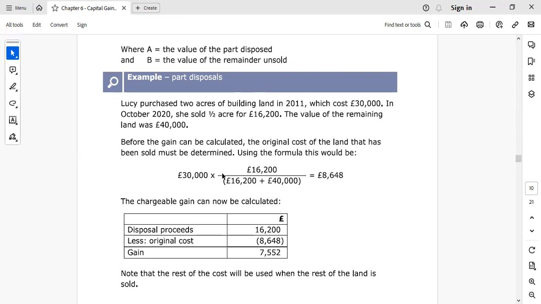So we will put in a formula here. 16,200 divided by 16,200 plus 40,000, that is the remaining value of the land, multiplied by 30,000, and we will get 8,648. So she got 16,200 pounds by disposing of this land, and so the gain is 7,552. Note that the rest of the cost will be used when the rest of the land is sold.